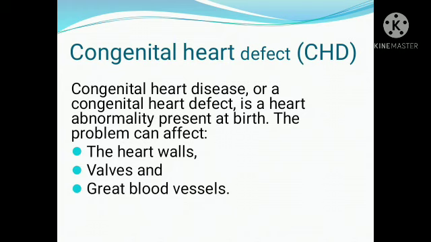Valve disorders include regurgitation and atresia of the various valves. And again, disorders of the great blood vessels: coarctation of aorta, and even the transposition of great arteries. These are some of the examples of disorders of the great blood vessels of the heart. So congenital heart defects mainly affect three areas. It may be heart walls, valves, and the great blood vessels.